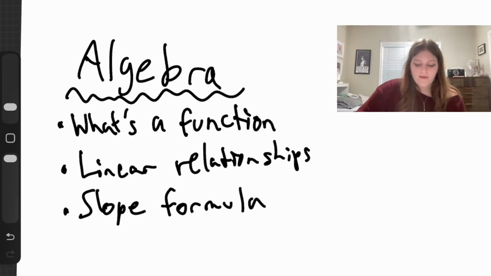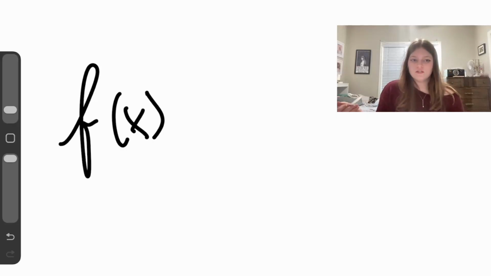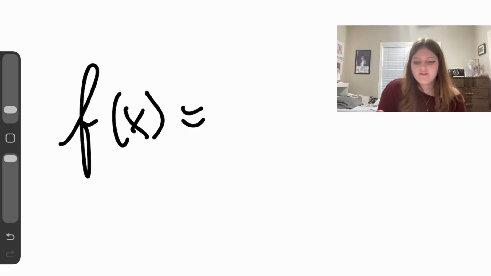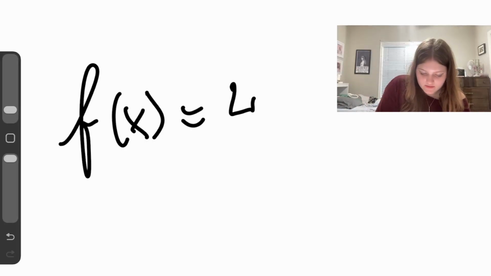We're starting with Algebra Lesson 1 today, looking at what a function is, linear relationships, and the slope formula. A function you'll commonly see denoted as f of x. What does this mean? F of x means that the input x affects the output y. So let's say I have the equation f of x equals 4x.